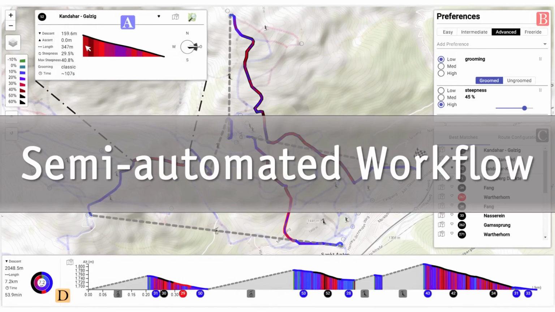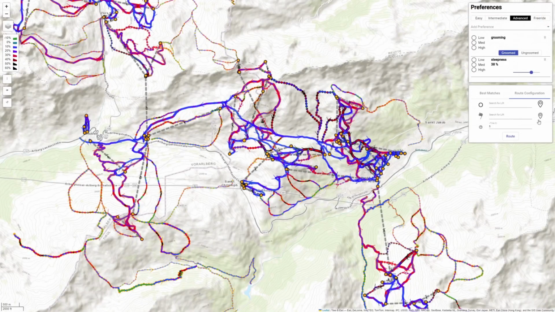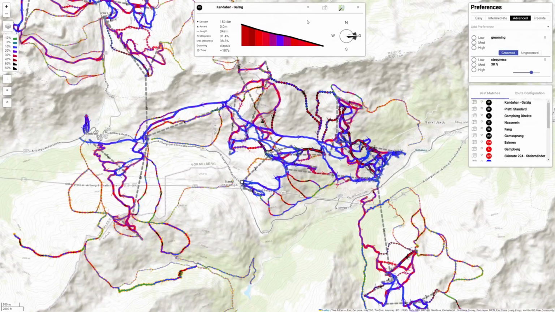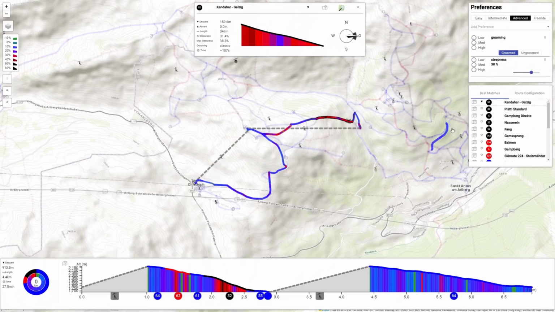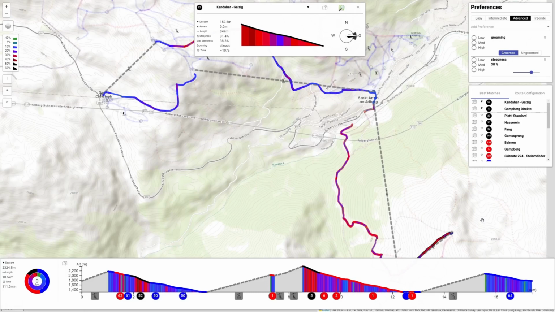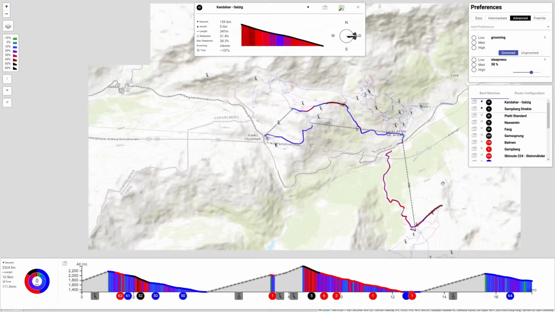For the afternoon, she decides on the semi-automated workflow to generate a trip of around 2 hours duration. She enjoyed the 52 Kandahar-Galzig slope from her morning run and marks it as one of her favorites as she wants to ski it again. She also selects the 5 Gamberg Direkte slope, a slope from the list of best matching slopes that did not make it into the automated suggestion she followed in the morning.